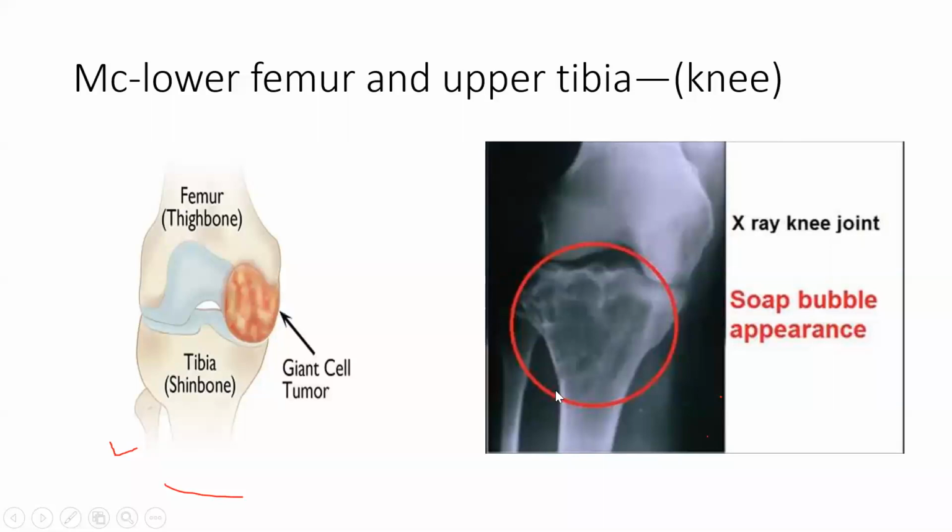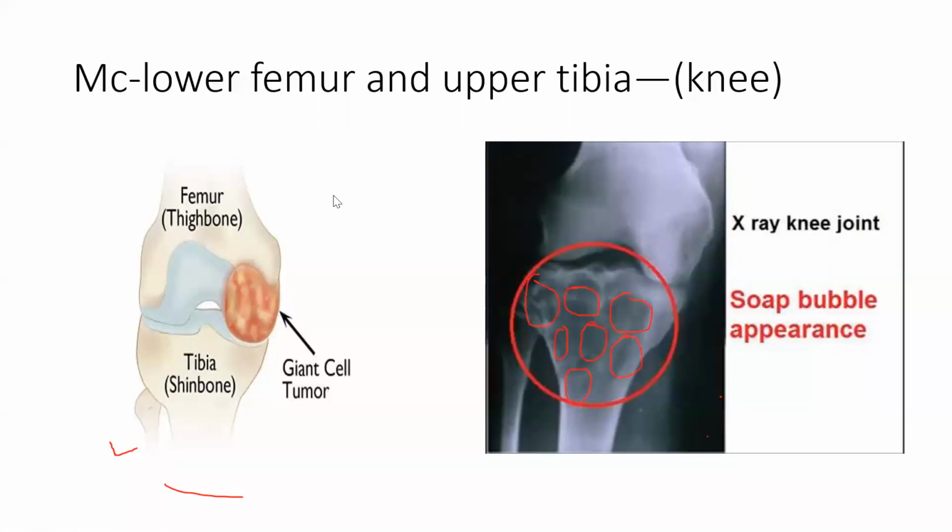Now one thing is important. Giant cell tumor has a soap bubble appearance. Okay, so you have to see this picture. I will show a picture again. So it is like soap bubbles, ऐसा soap bubble की तरह रहता है. So these are the soap bubble characters. If you have this much soap bubble, it is mainly giant cell tumor; इतना बड़ा और कोई tumor नहीं हो सकता.